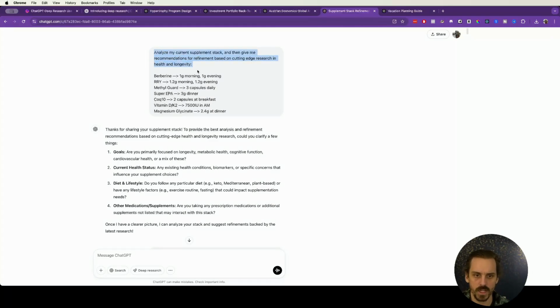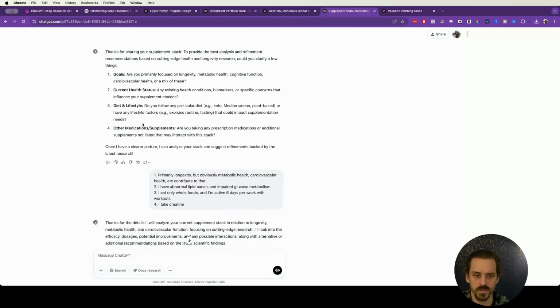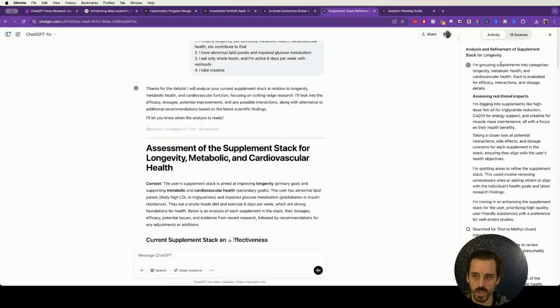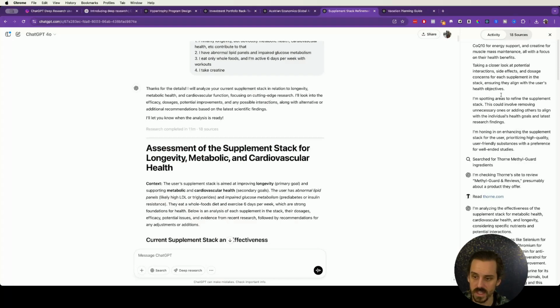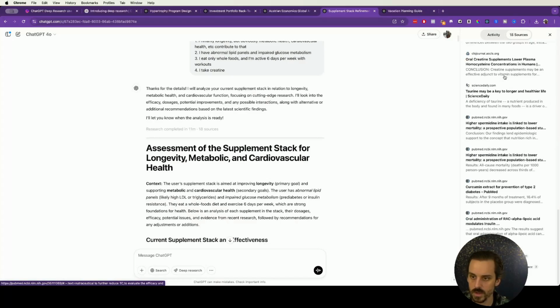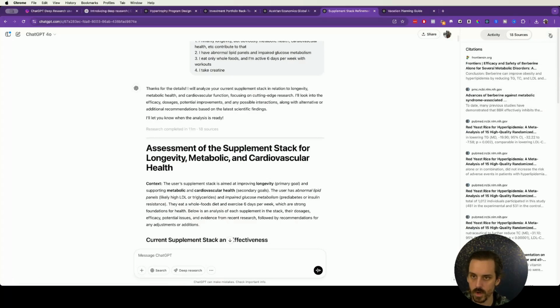So I gave it my current supplement stack, and I asked it to just expand on this. I said, this is the current supplements that I take, and I want you to refine it and give me recommendations based on cutting edge research in health and longevity. It asked me some stuff about my goals. And then it did go out for about 11 minutes because, again, there's tons of research around this stuff. So it was synthesizing a lot of research. By the way, it does give you all of the activity and what it found when it found it, and then the different sources that it used in this right-hand side bar, which is pretty cool.